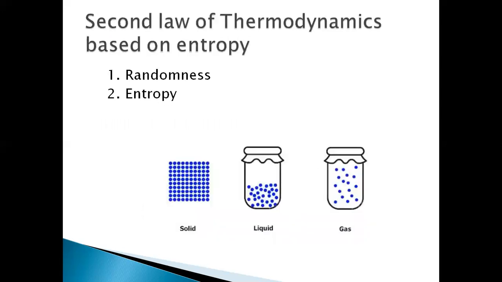Second law of thermodynamics based on entropy. Before going into the statement, we should know what randomness and entropy are. Randomness is the movement of the molecules. In solids, the molecules are closely packed, so the movement of the molecules is very less. Whereas in liquids, the movement of the molecules is higher when compared to solids. But in gases, the movement of the molecules is maximum due to loosely packed molecules.